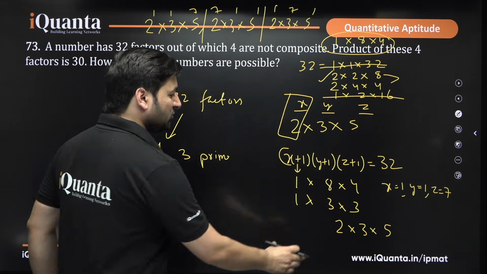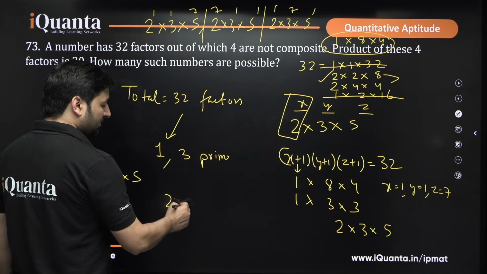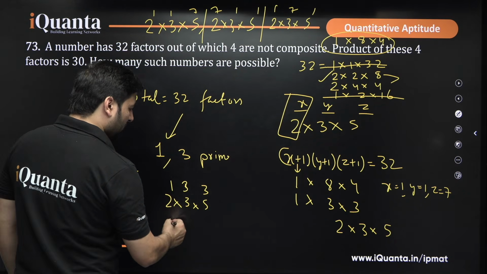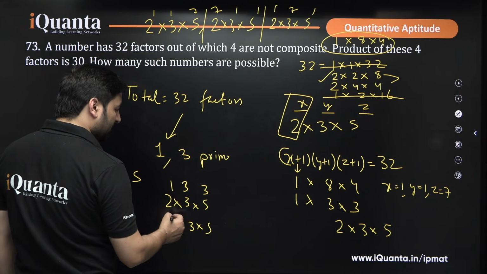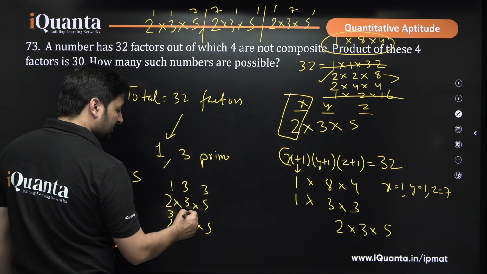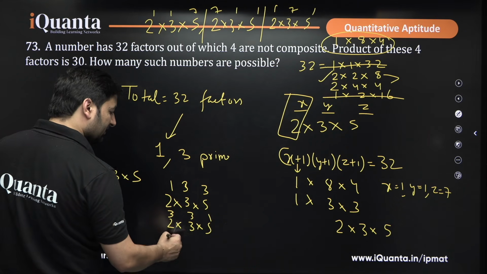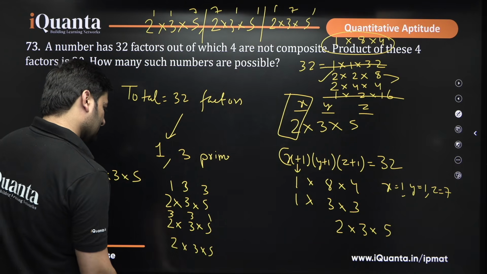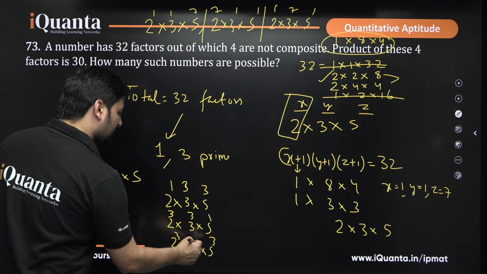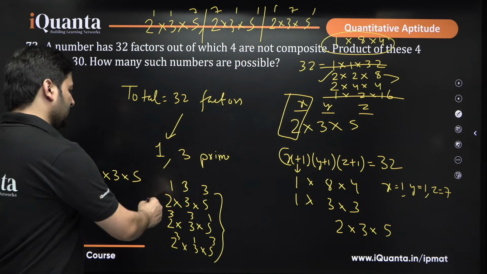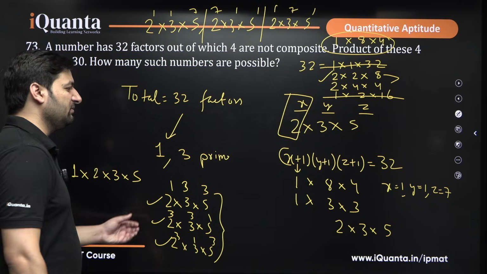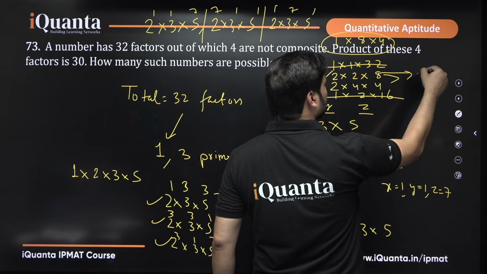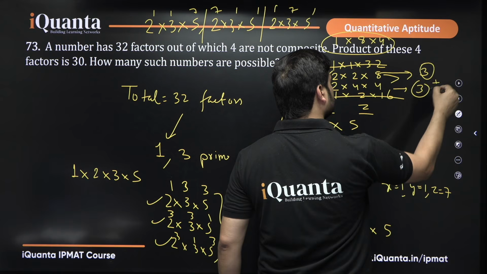So 1, 3, 3 has to be arranged above 2, 3, 5. What all can you get? 2, 3, 5 are the primes. Either you can give power 1, 3, 3, or 3, 1, 3, or 3, 3, 1. That means 3 arrangements are possible here, and 3 are possible in the other case. So 3 plus 3, total 6.